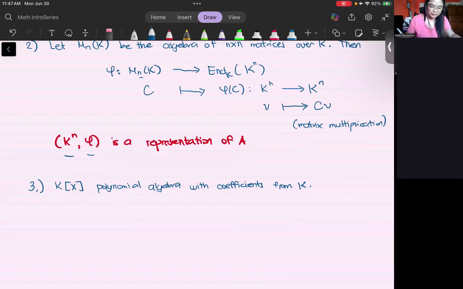But before that, let's first take any vector space. So let V be a vector space over K.